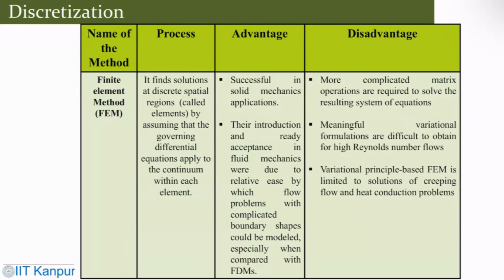You need to have in-depth insight about this. The mathematical rigor is quite high, so programming could be challenging, but this can be applied to complex problems. But in fluid flow, finite element applications are not very popular.